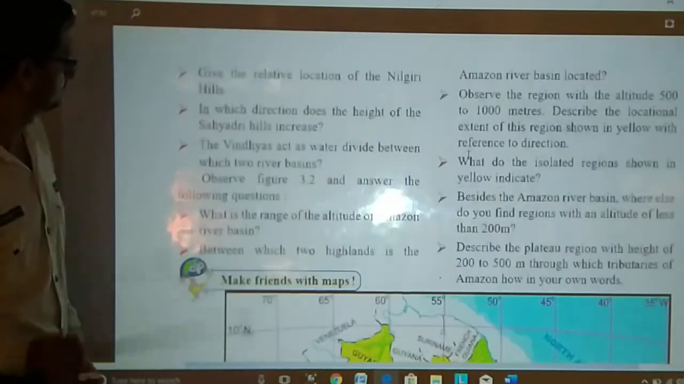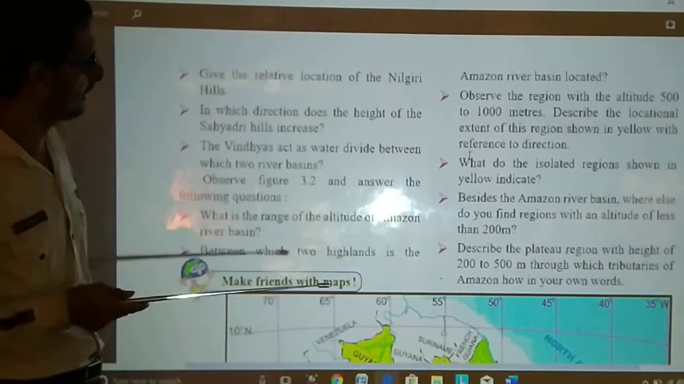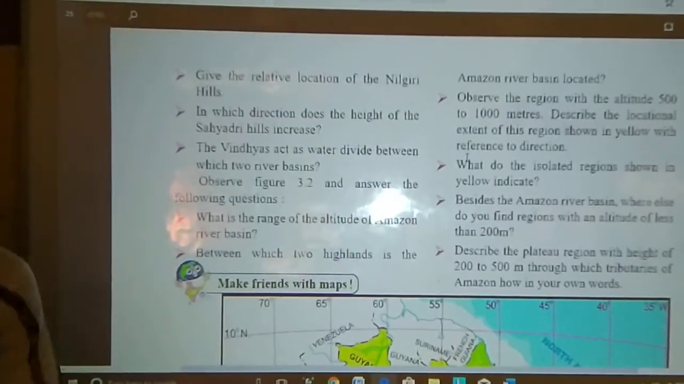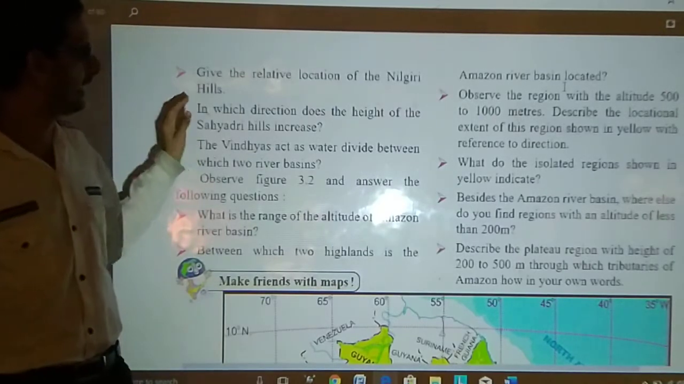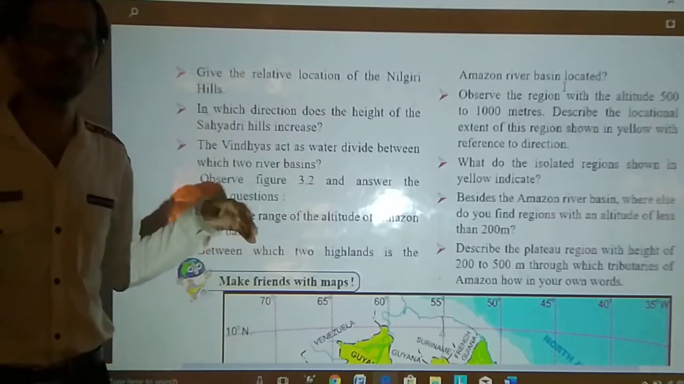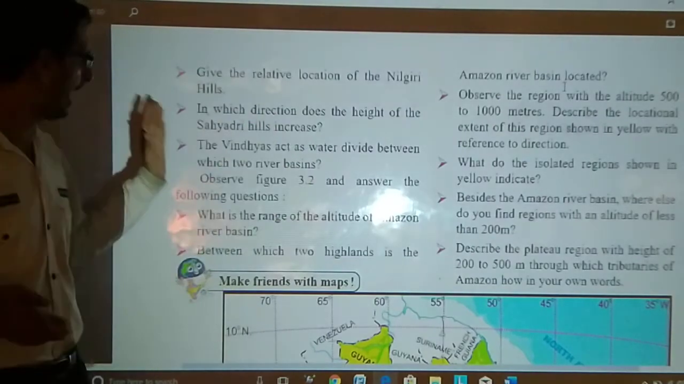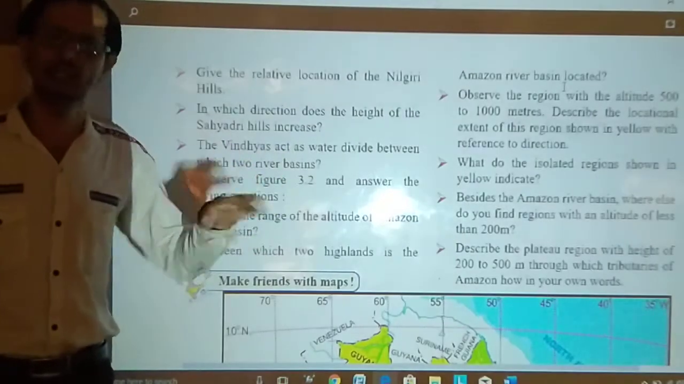Give the relative location of Nilgiri Hills. Obviously, you cannot find all of it. Students, due to blurred vision we cannot see the map and all the contents in it properly, so I will explain everything and answer each and every question with the explanation in the next lecture.